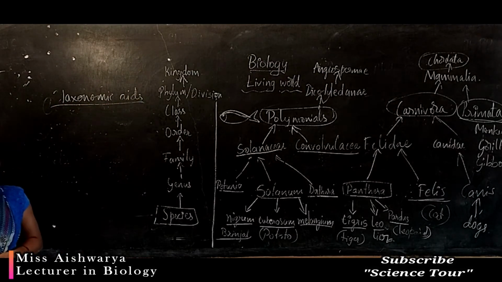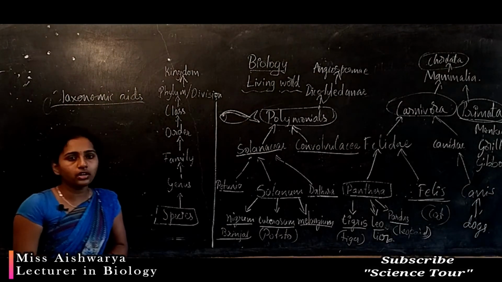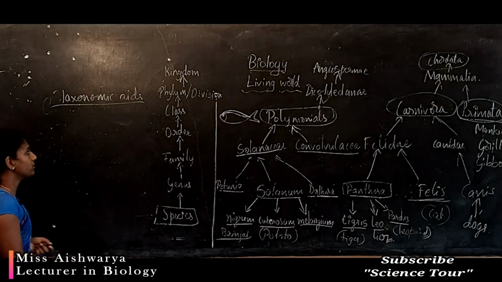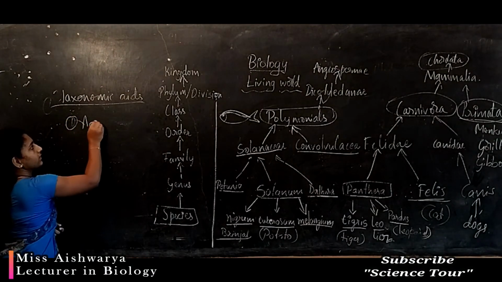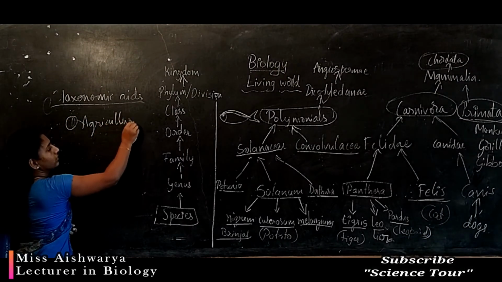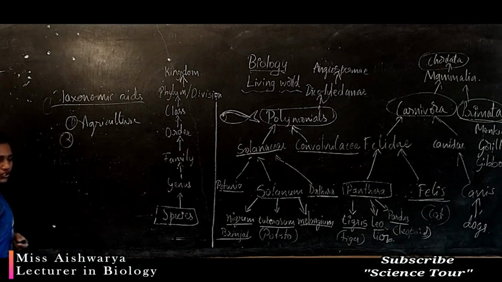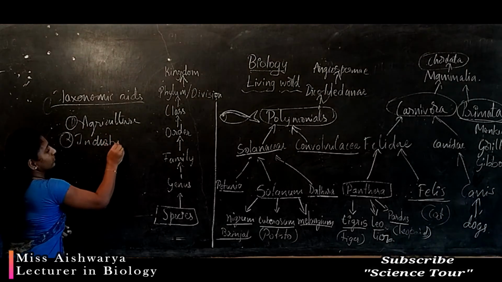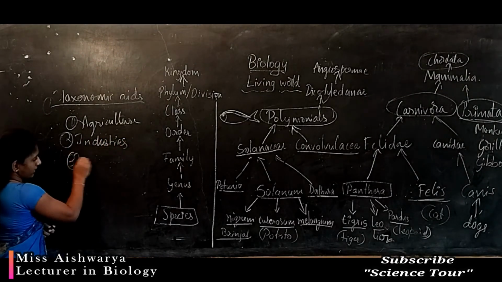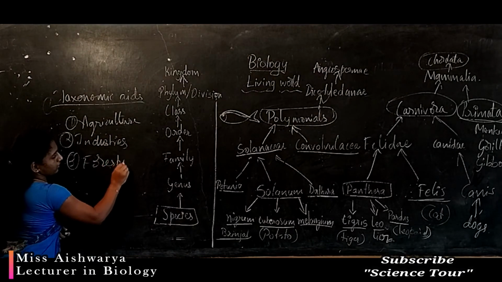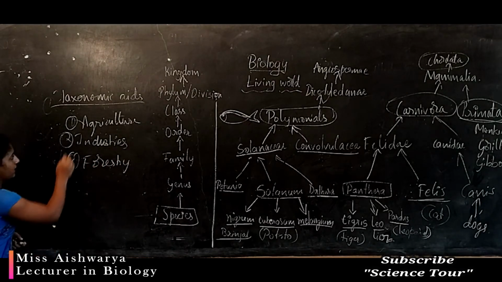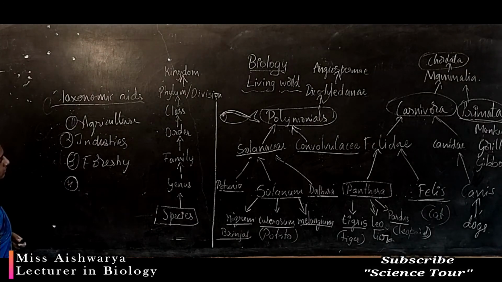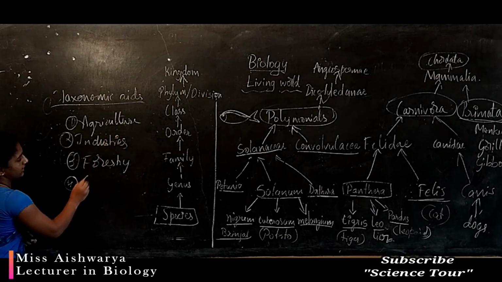They may be used for agricultural purposes, next for industries, forestry, and next for conservation.